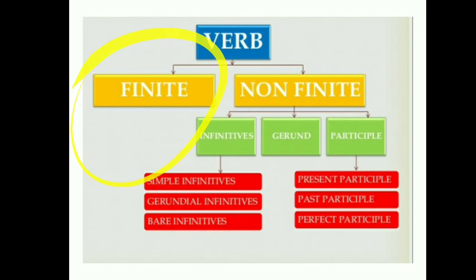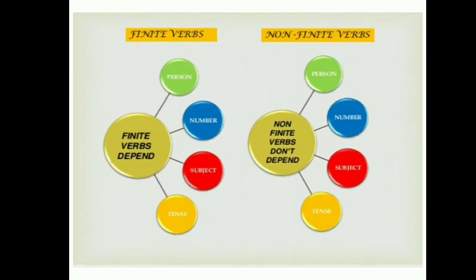Finite verbs are the verbs that depend on the number of the person we are talking about, whether the subject is singular or plural, whether it is first person, second person, or third person, and they also determine the tense.